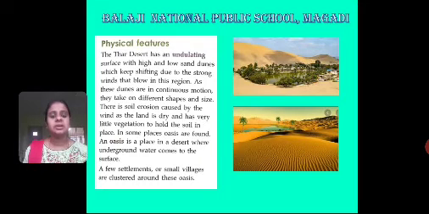See children, the physical feature of the desert is an undulating surface, means a wavy and smooth area of sand which is high and low, with sand dunes which keep shifting due to the strong wind.